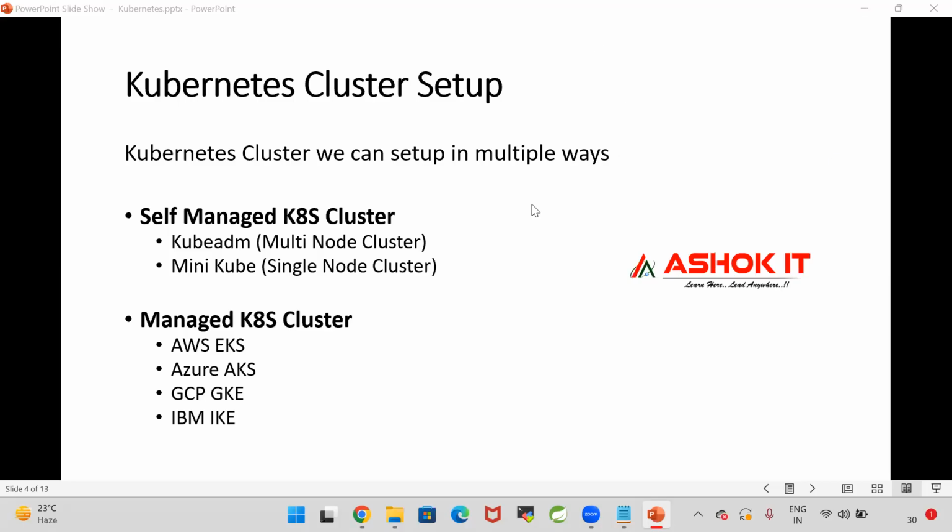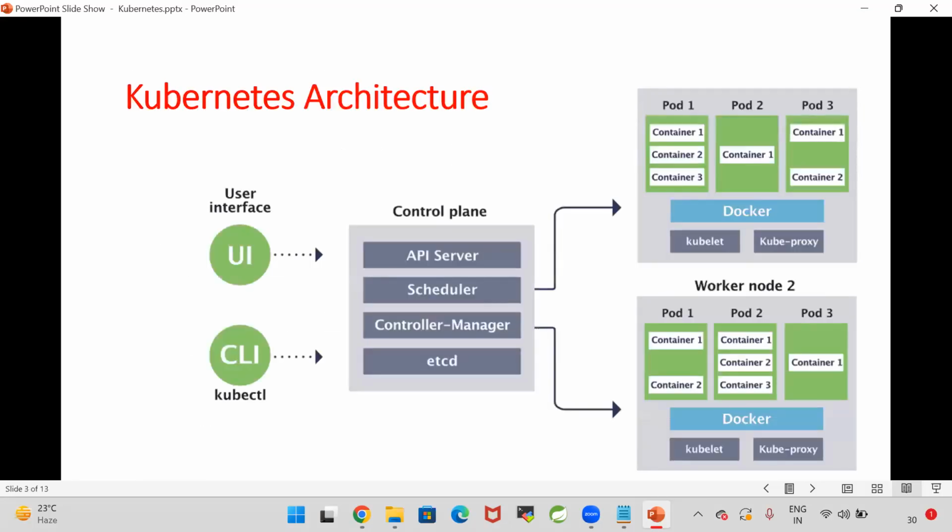In how many ways can we do that self-managed cluster? We can do it in two ways. One is by using Minikube. The second one is by using Kubeadm. Minikube is nothing but a single node cluster. Kubeadm is nothing but a multi-node cluster. As we have seen in the architecture, the control plane will be available and worker nodes will be available. But if you go for Minikube, you cannot see this architecture. Everything will be available in one machine.